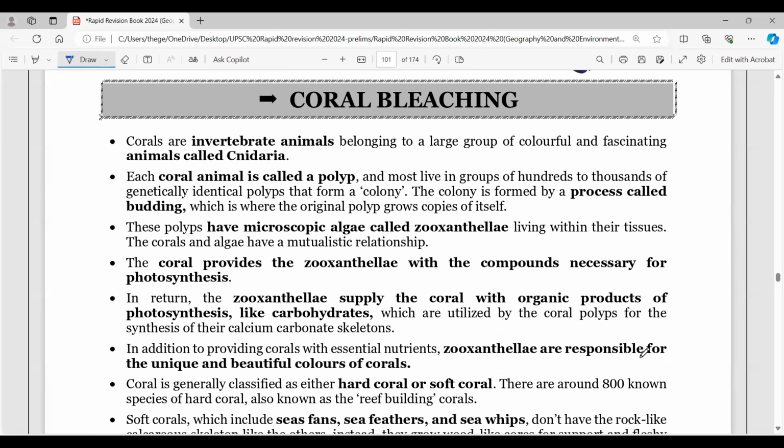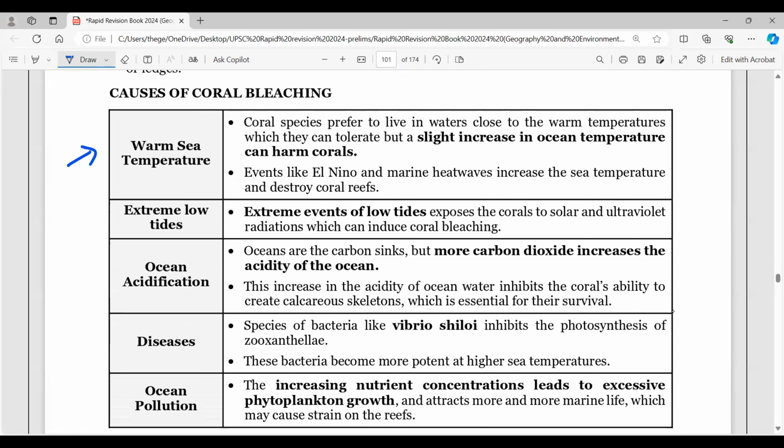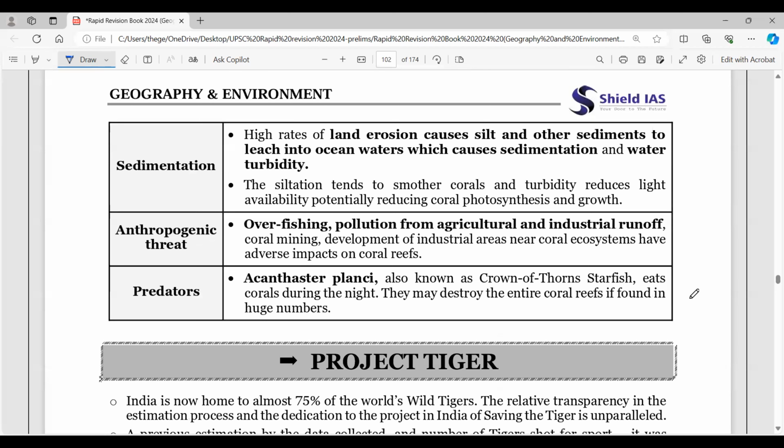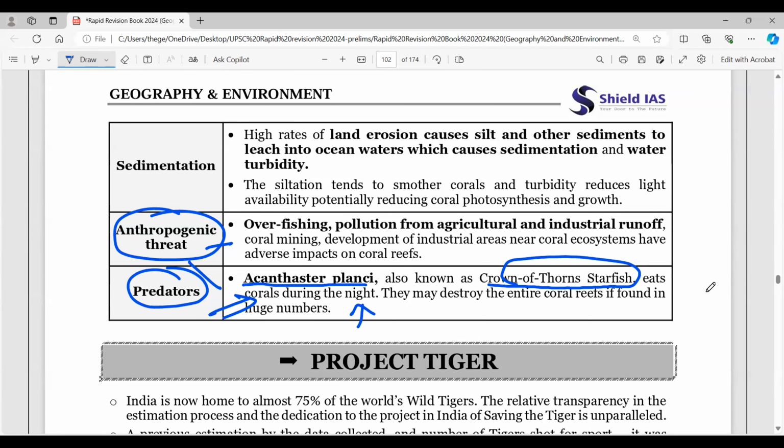So these are the basics about coral bleaching. We're not talking about it in detail because we have a separate video already available in the oceanography playlist on our YouTube channel for coral bleaching. You can go and watch there. But what is important here in coral bleaching is to look into the anthropogenic threats specifically, and predators also, right? So these are the two areas where a question is definite. Acanthaster planci, also known as the crown-of-thorns starfish, eats the coral during the night. So maybe this can be asked as a question, right?